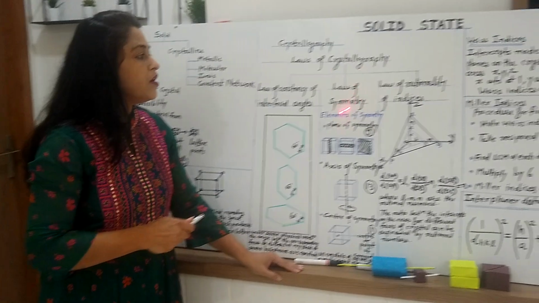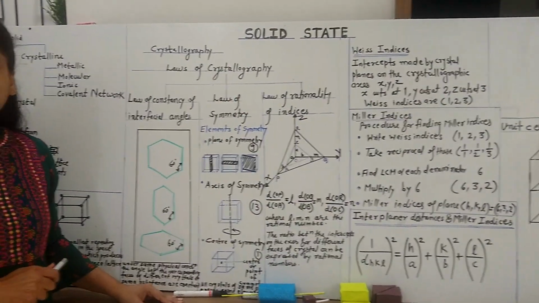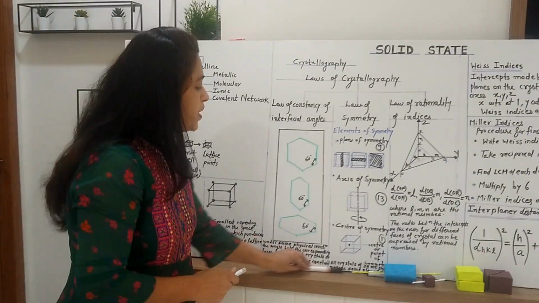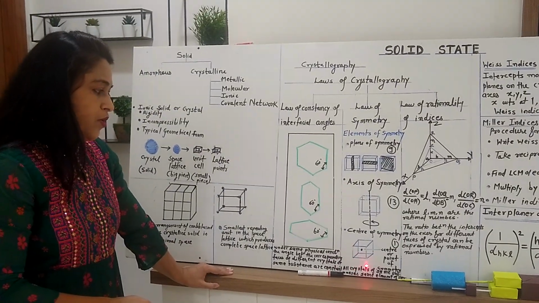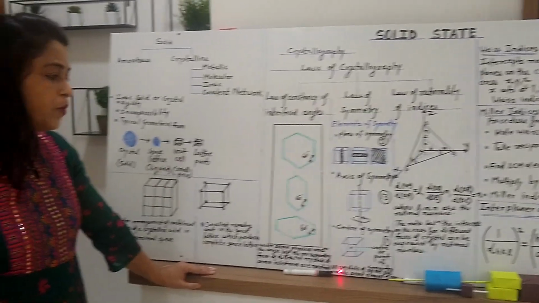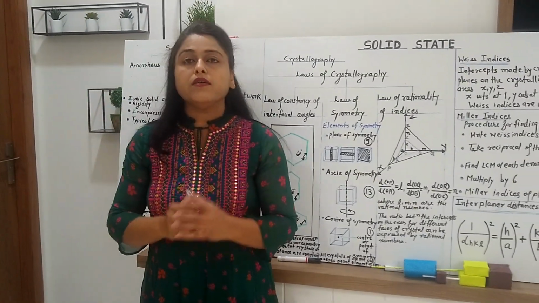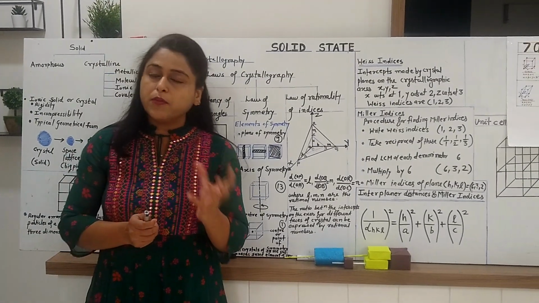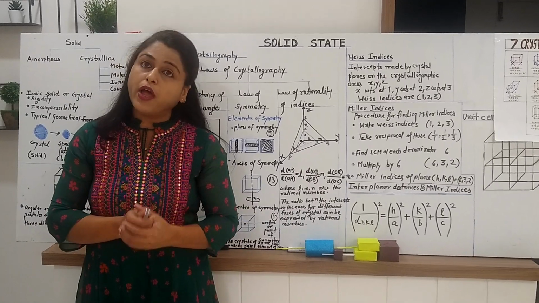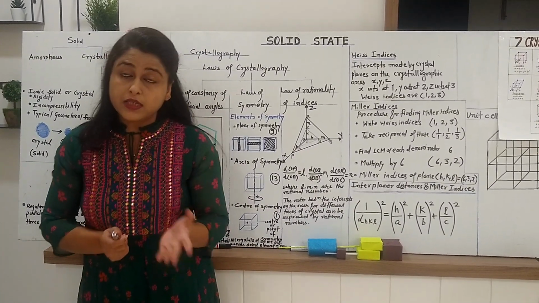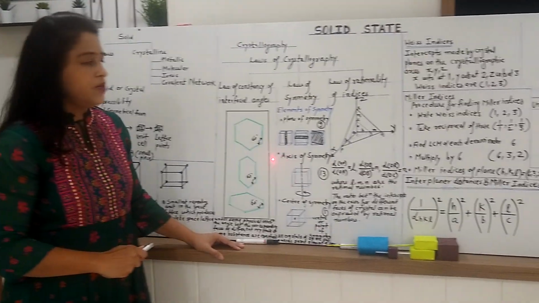Now let us discuss our main point, that is the law of symmetry. So what is the statement of the law of symmetry? The statement of the law of symmetry is that all the crystals of the same substance should possess the same elements of symmetry. Suppose we are taking a crystal of the same substance and suppose that crystal has a cubic structure. Then each cubic crystal should have 23 elements of symmetry, and this is exactly what the law says. So all this is about the law of symmetry.